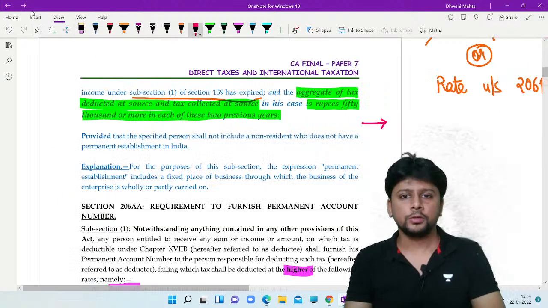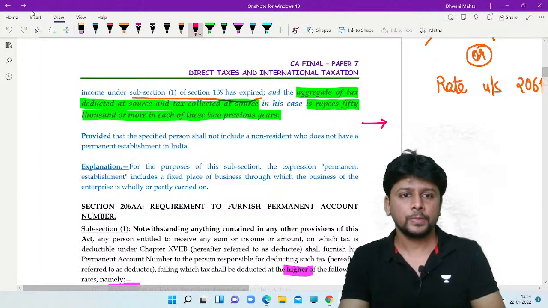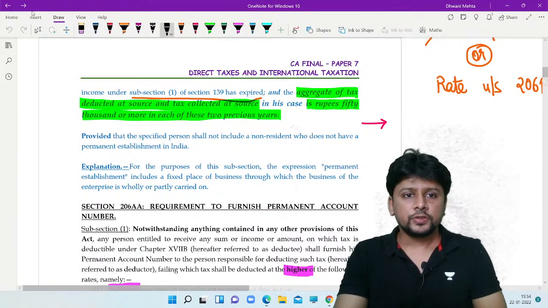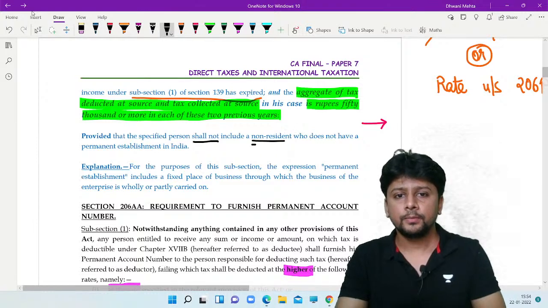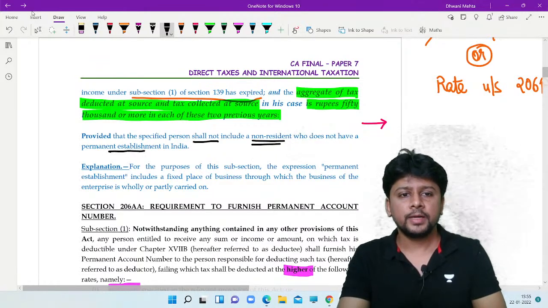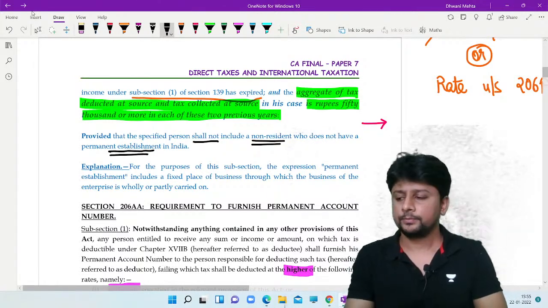Then the section also goes ahead and clarifies one thing. The definition of specified person shall not include a non-resident who does not have a permanent establishment in India.